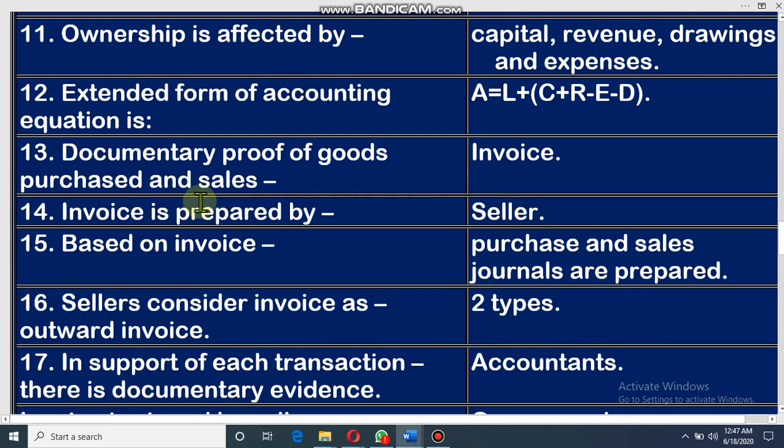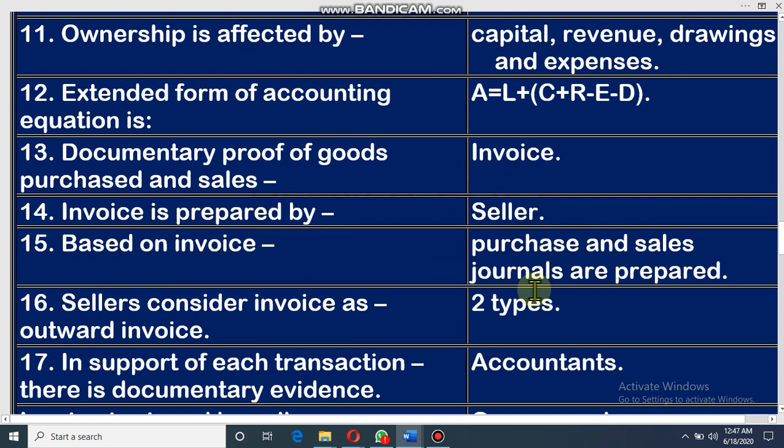Dear student, documentary proof of goods purchase and sales. That means document of purchase and sales is invoice. At the time of purchase and sales, the seller will give you the invoice. Invoice is prepared by seller. Based on invoice, we can prepare purchase and sales journal.